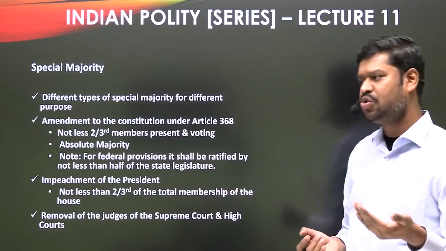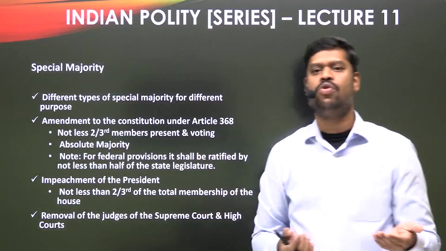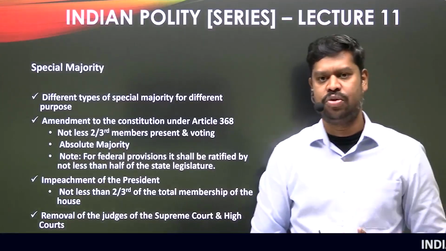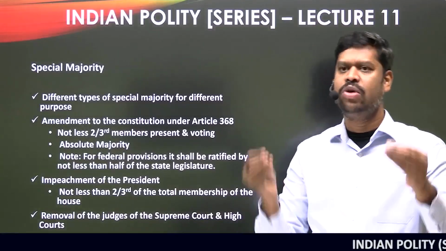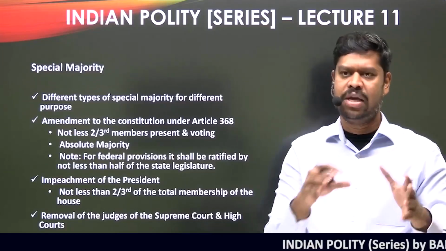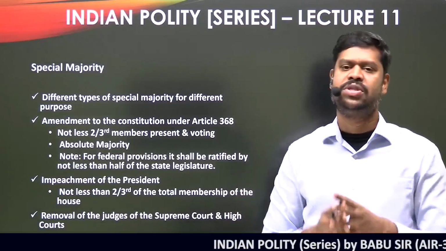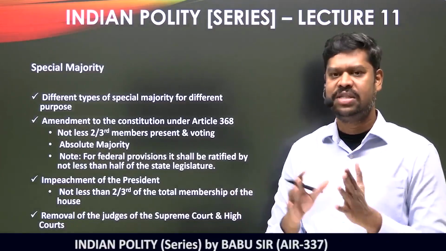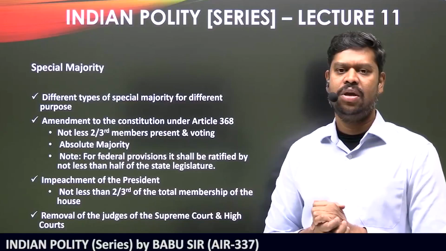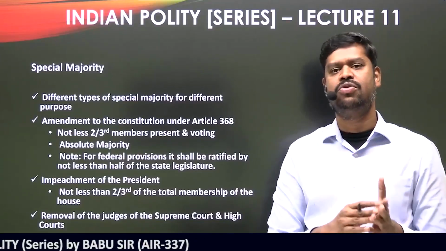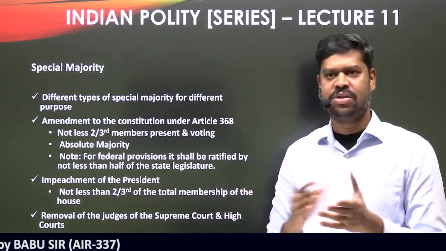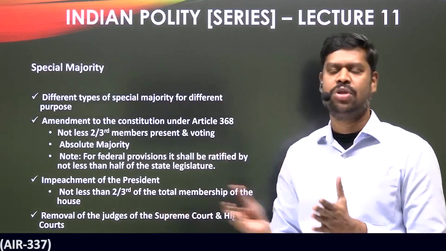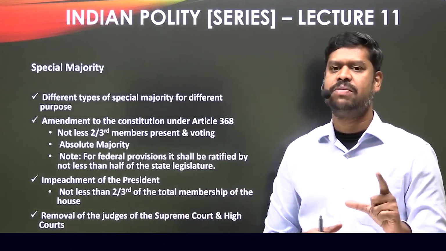Similarly, under the Constitution of India, the judges of the Supreme Court and the judges of the High Court can also be removed. And for that also, it has to be passed with certain special majority. A motion has to be passed in both the houses with special majority. And what is the special majority that is required for the removal of the judges of the Supreme Court and High Court? A motion has to be introduced in either of the houses of the parliament, and passed in both the houses, again with the special majority.